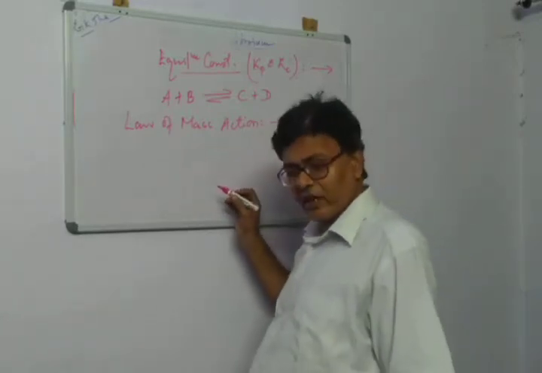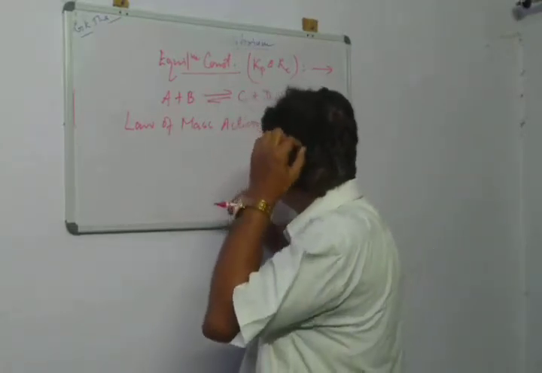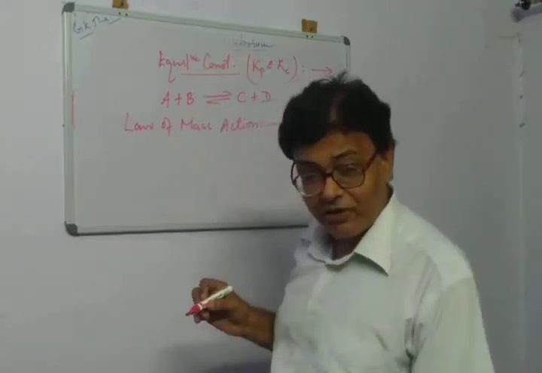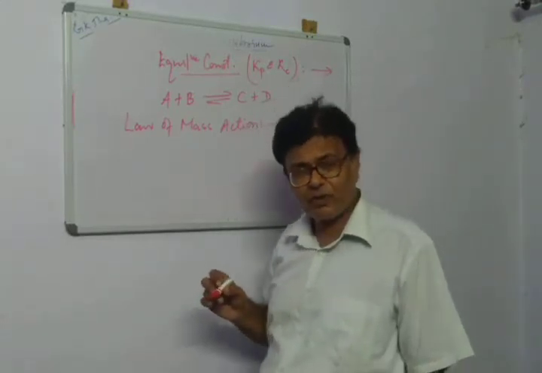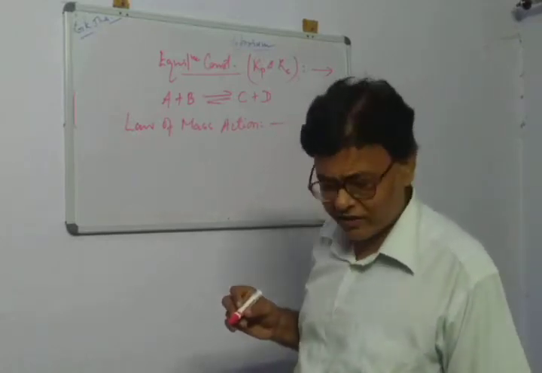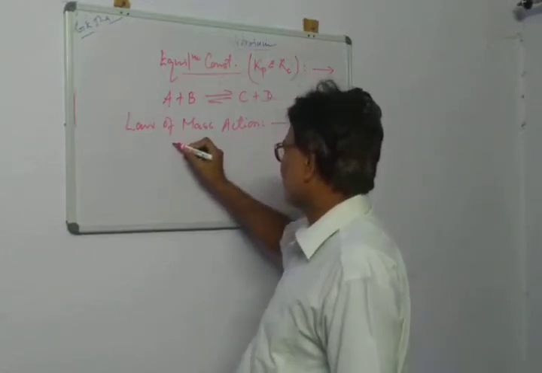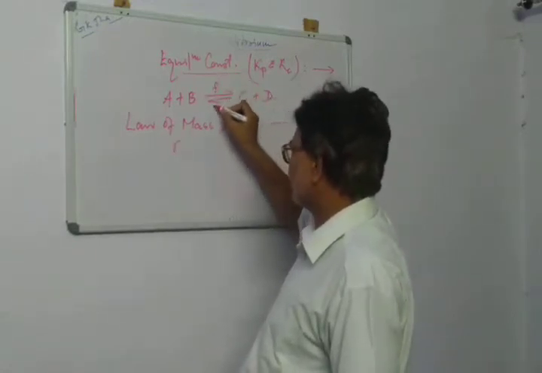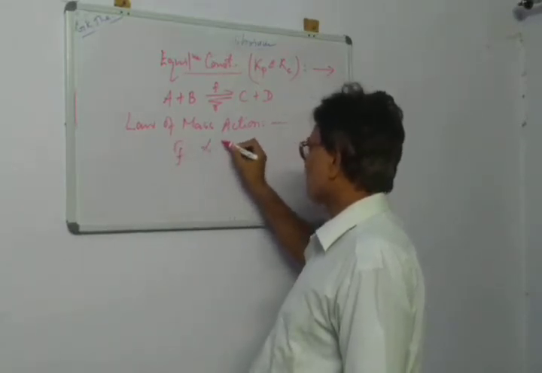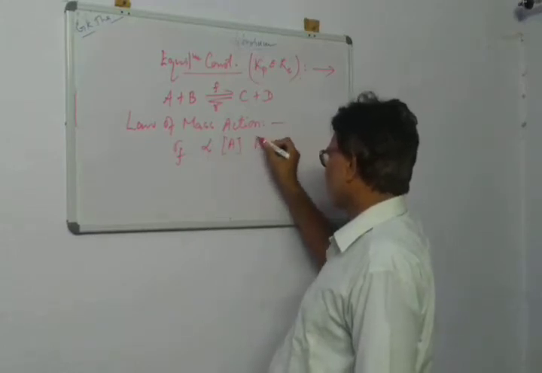The law of mass action states that the rate of reaction is proportional to the product of the concentration of the reactants. Okay, so that means simply speaking, if this be the forward process and this the reverse process, RF is proportional to the concentration of A and the concentration of B.